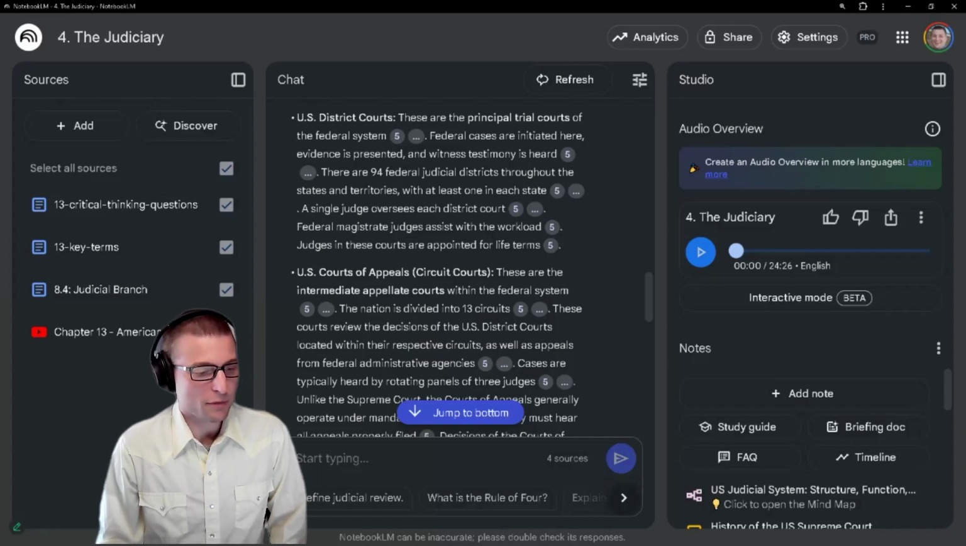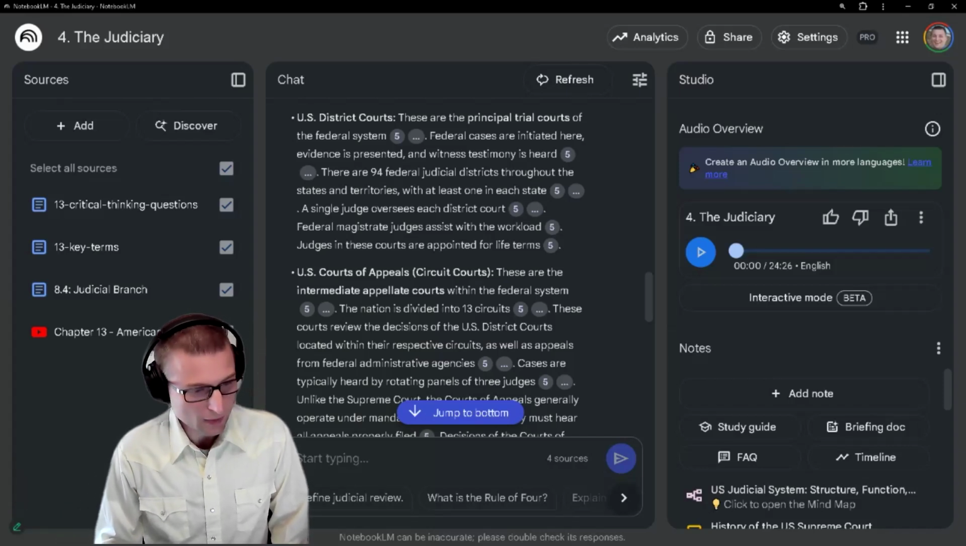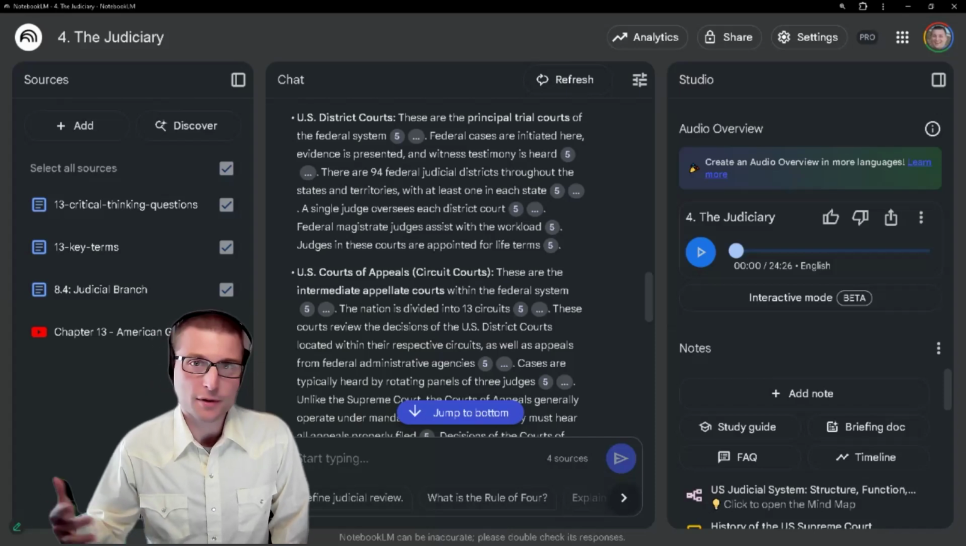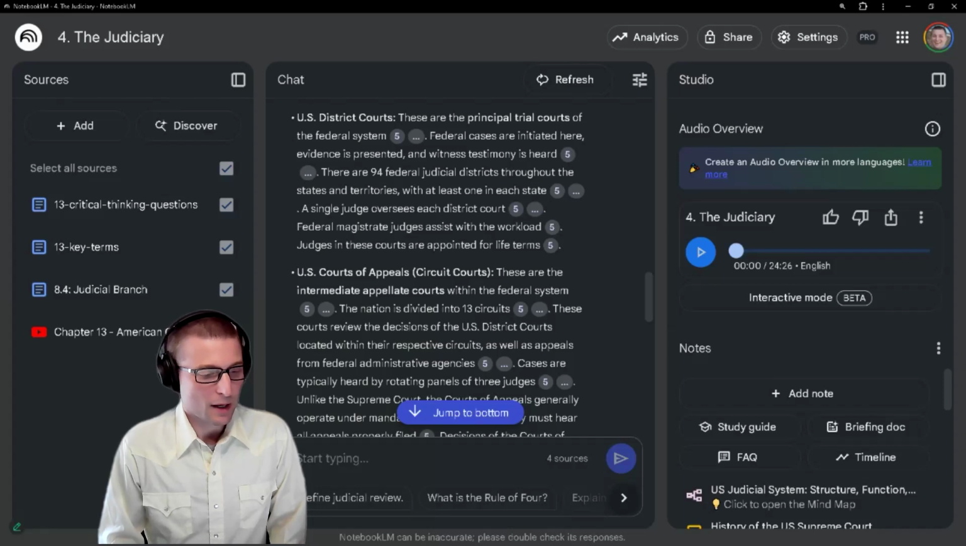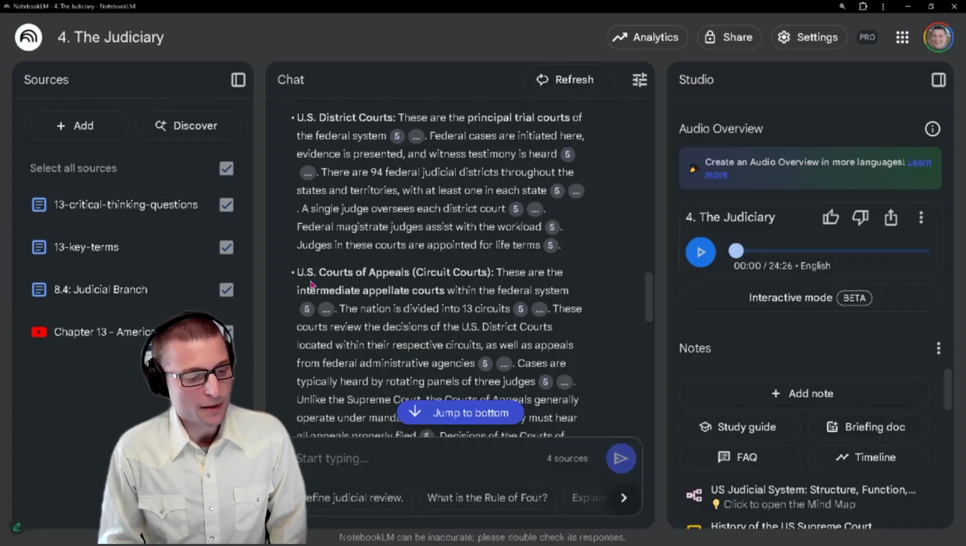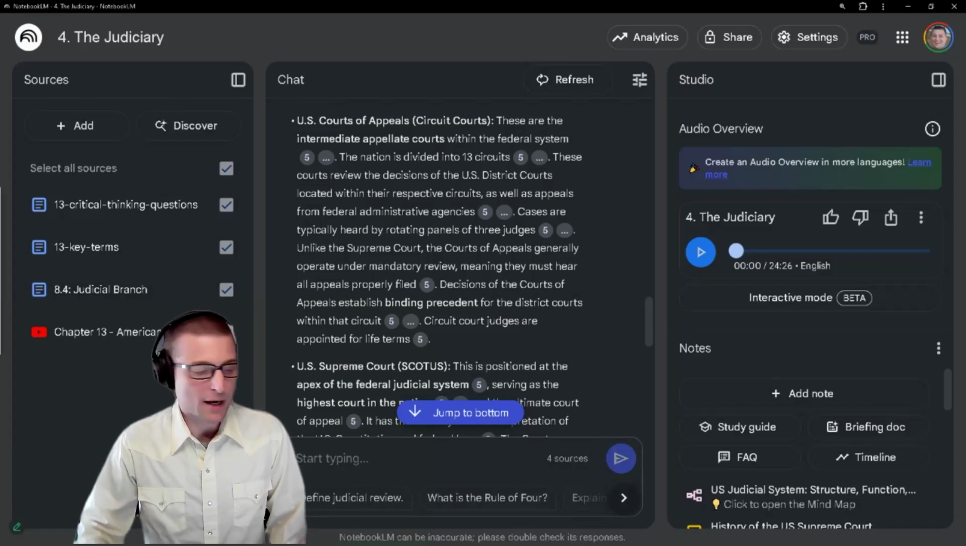These courts have jurisdiction over cases arising under state law, including most criminal cases, such as murder, theft, and assault under state codes, as well as contract disputes, family law, divorce, child custody, personal injury lawsuits, etc. State judges are selected through various methods, including election, appointment, or hybrid merit selection systems, depending on the state.